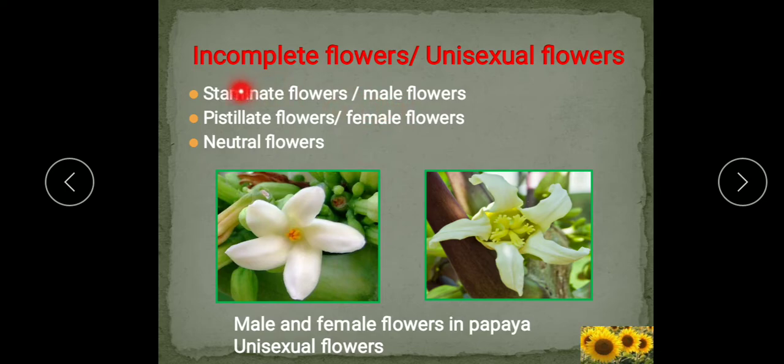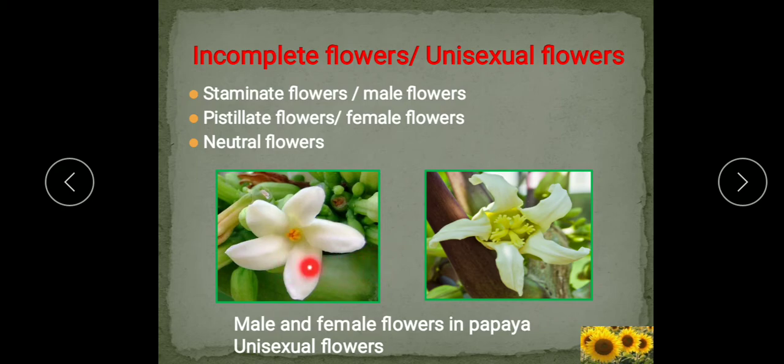So understood children, unisexual flowers are of two types, staminate flowers and pistillate flowers. For example, papaya and maize. In papaya I will show you here, this is the male flower and this is the female flower.